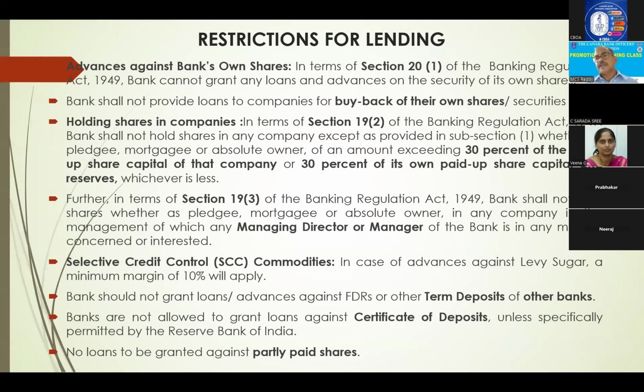Restrictions on lending. One is no loans against our own shares. That is Section 20 of the Banking Regulation Act. Similarly, we should not provide loans for buyback of their own shares. This is another restriction. And this point, Section 19(2), has appeared several times in exams. BR Act Section 19(2) says either pledgee or mortgagee or absolute owner, etc.